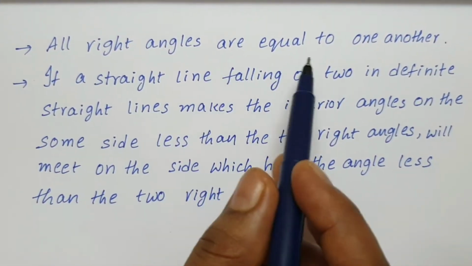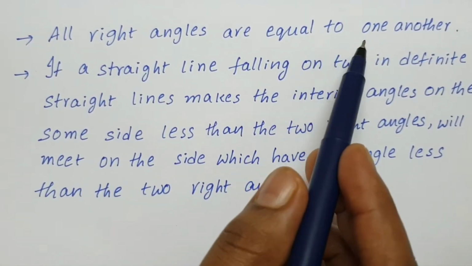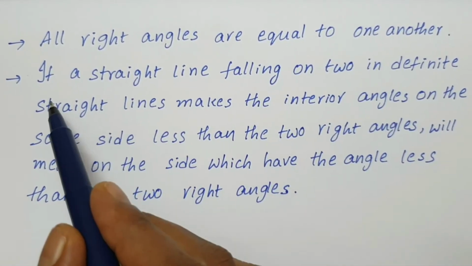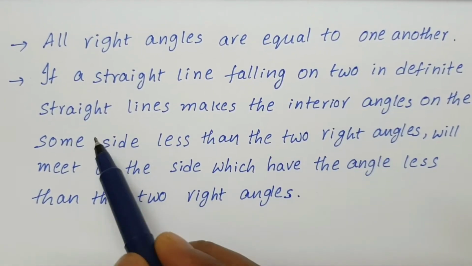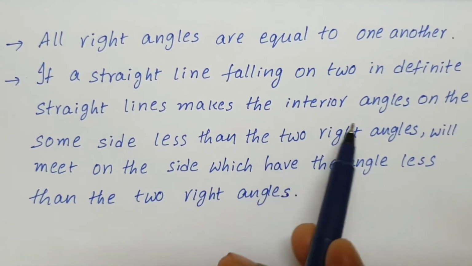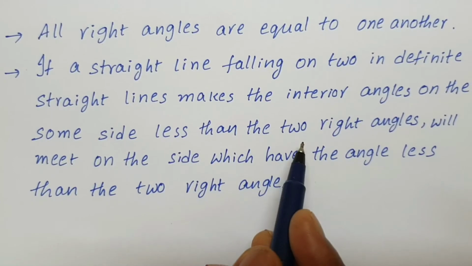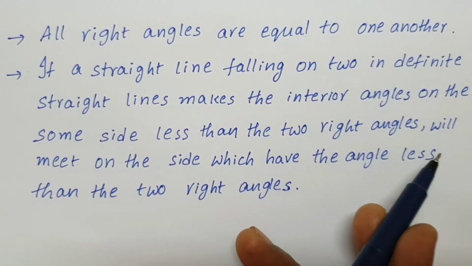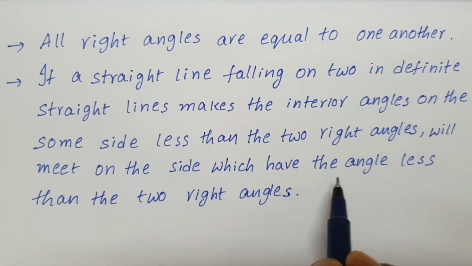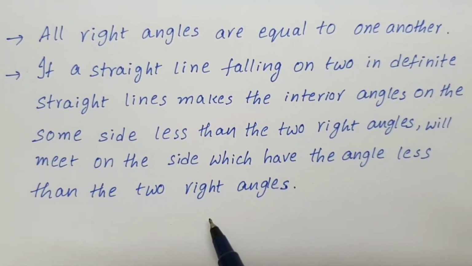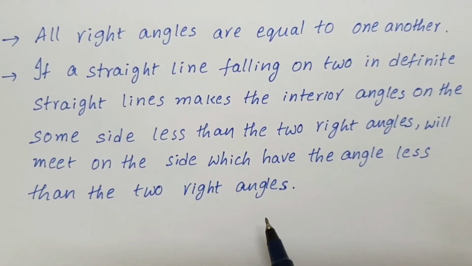All right angles are equal to one another. Next, if a straight line falling on two straight lines makes the interior angles on the same side less than two right angles, the lines will meet on that same side, the side which has the angles less than two right angles. These are Euclid's postulates.